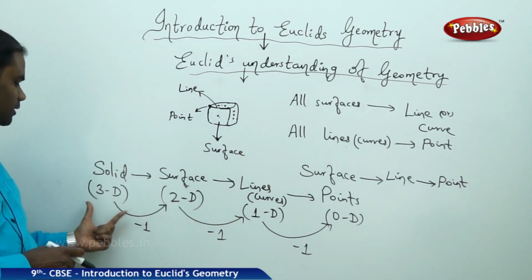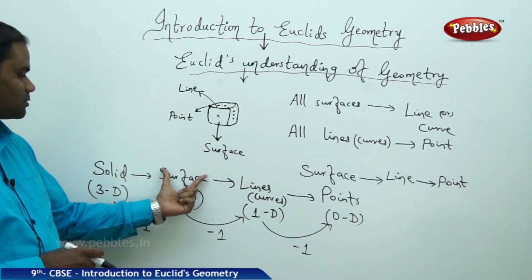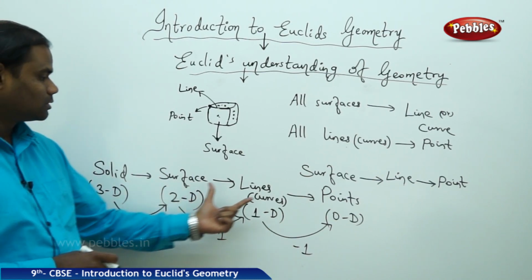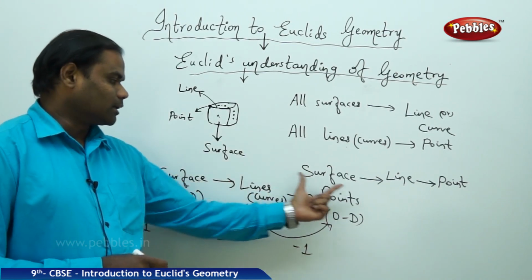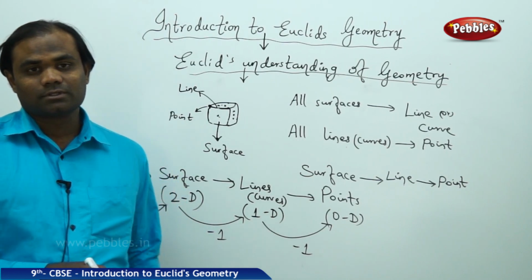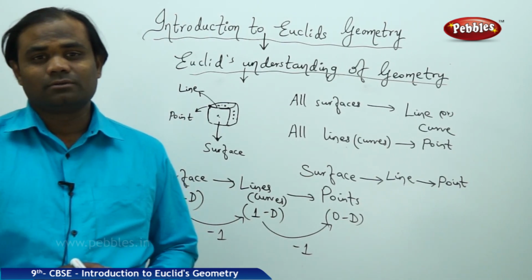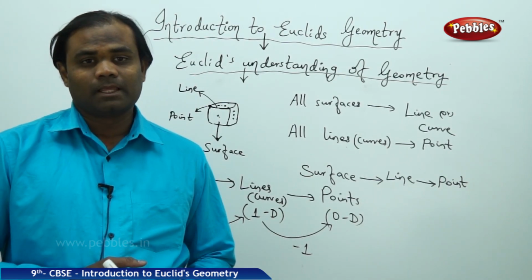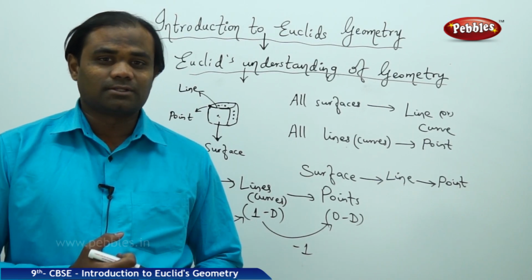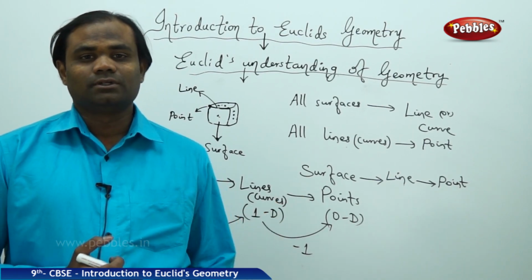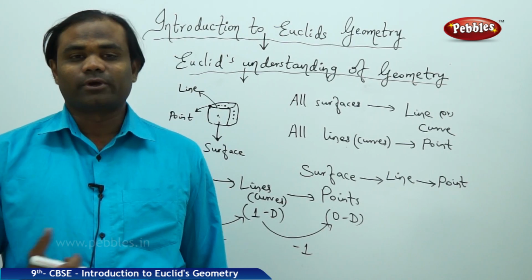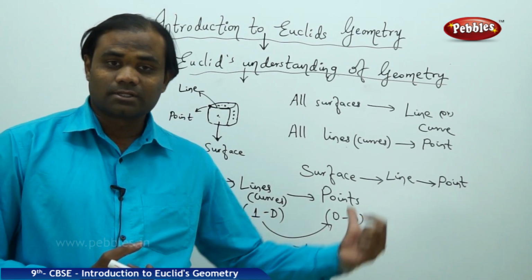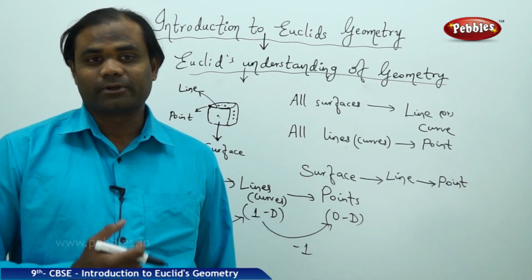Solid, 3-dimensional, reduces to surface, which is 2, the line, which is 1, and then to the point, which is of 0 dimension or no dimension, is how we understand the concept of a solid structure reducing to a point in Euclid's understanding of geometry.